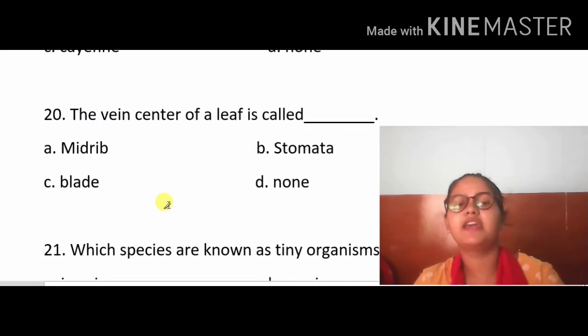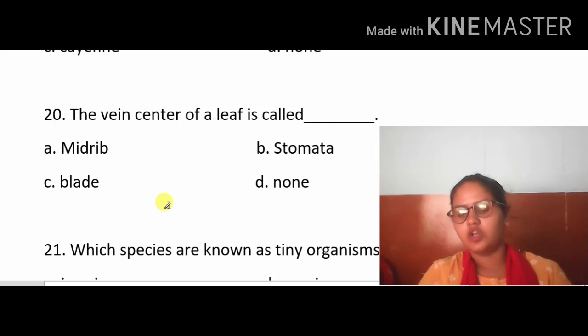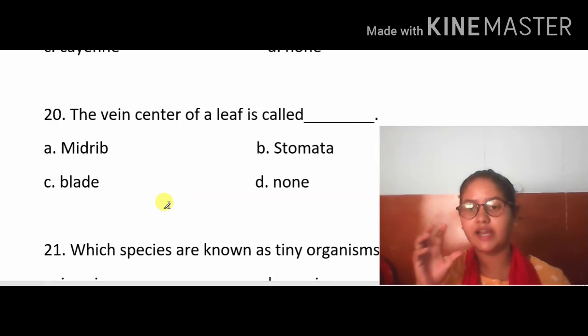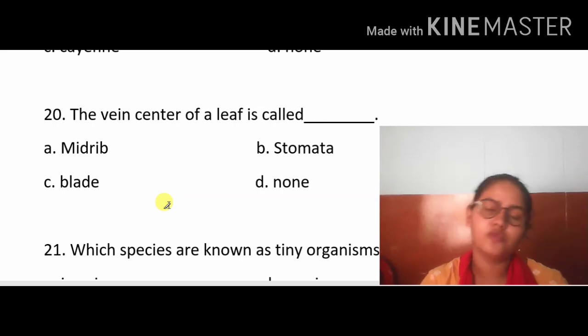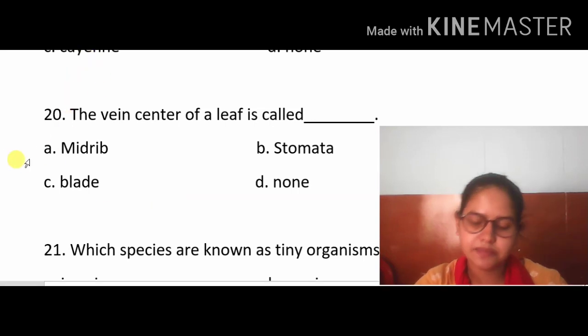Now students, the vein in the center of a leaf. We all know the picture of that leaf where we know the body parts of plants: midrib, vein, leaf blade, right? So in the center of the leaf, which vein comes? That is the midrib.